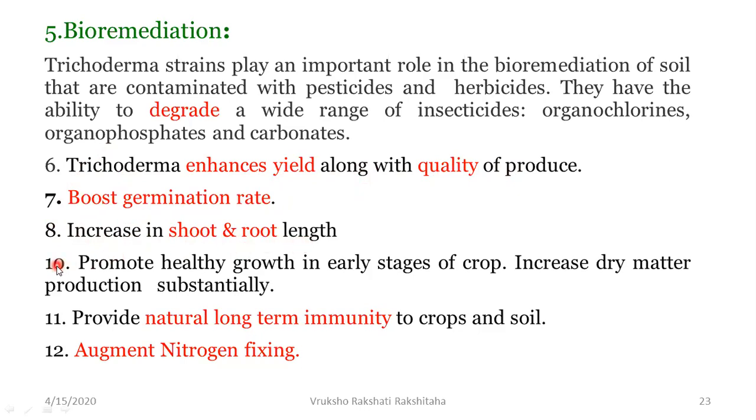Then tenth is that trichoderma promotes healthy growth in the early stages of the crop, and this causes an increase in the dry matter, which symbolizes the healthy growth of the crop. The 11th point is that it provides natural and long-term immunity to the crops and to the soil. And the 12th point, which is most important, is that it augments nitrogen fixing.